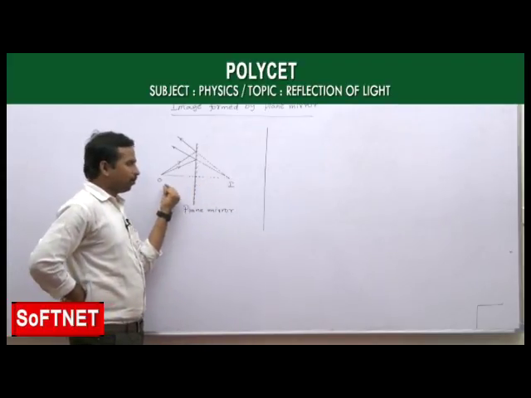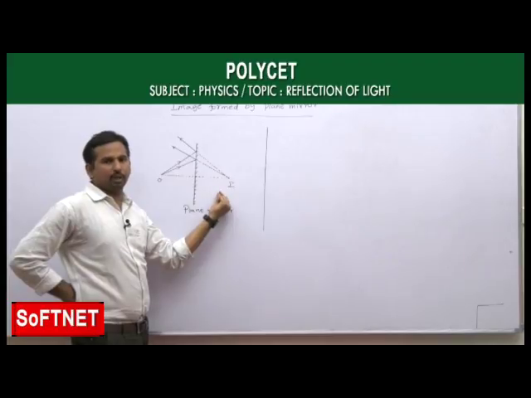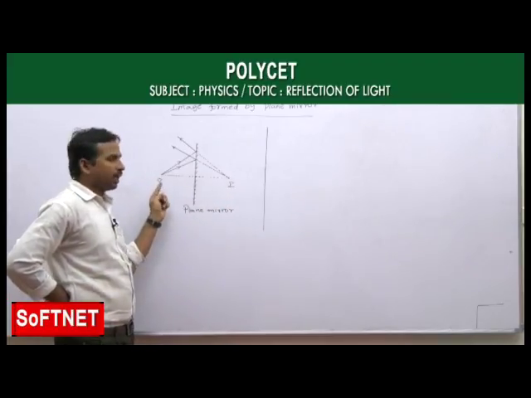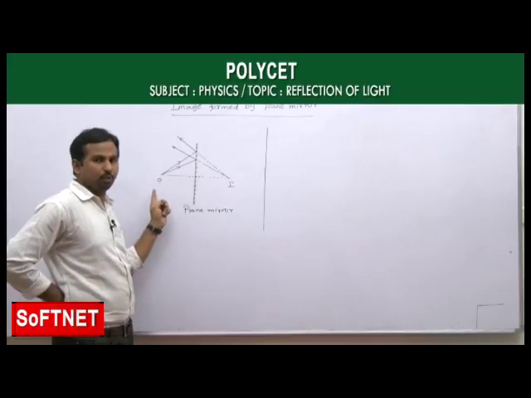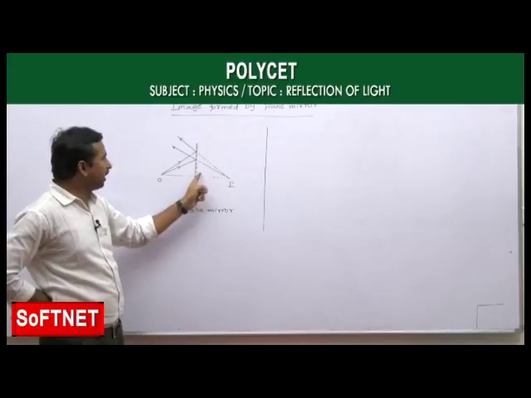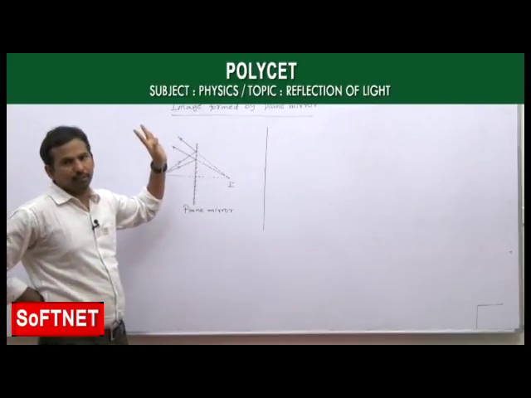As it is a plane mirror, the light rays which start from the point O, which is our object, are incident on the plane mirror, and the light rays reflect from the surface.